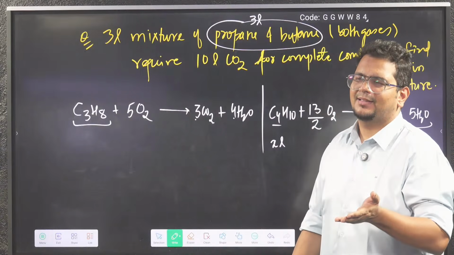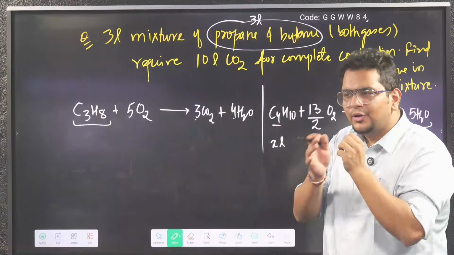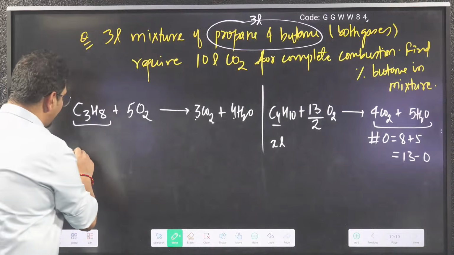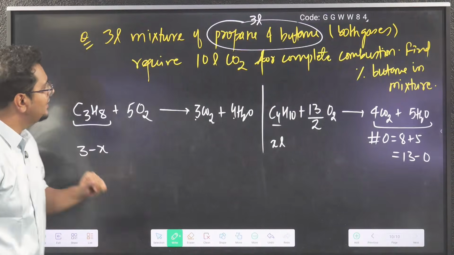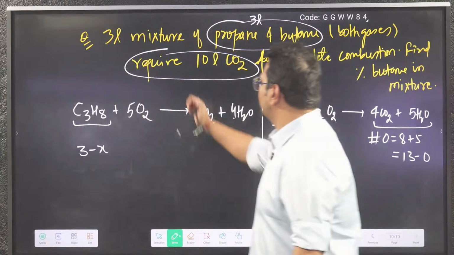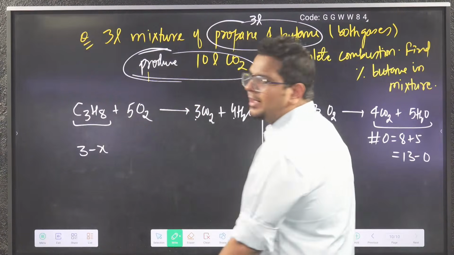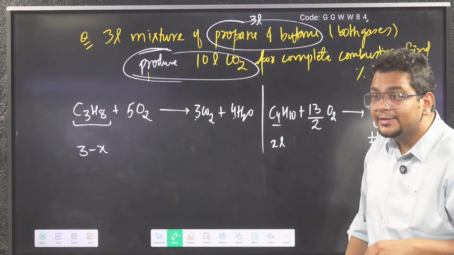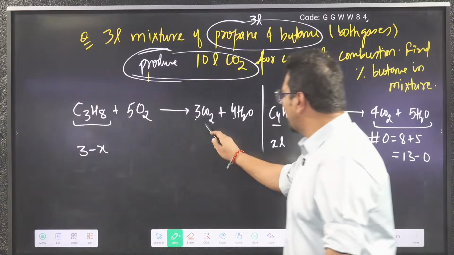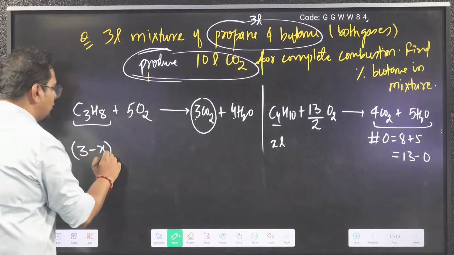Butane taken X liter, total volume 3 liter. So how much should be propane? 3 minus X liter, sir. Now tell me whose data is given? They are giving the data of CO2. Achha, not require, produce. So 10 liter CO2 produced, they are saying. So by using mole analysis, can you tell me how much CO2 is produced here?